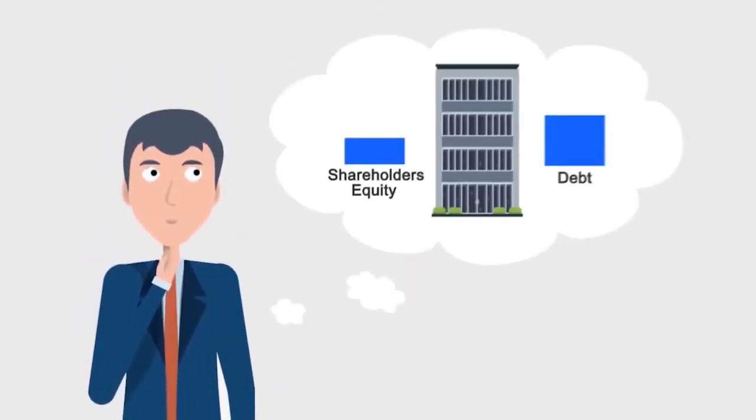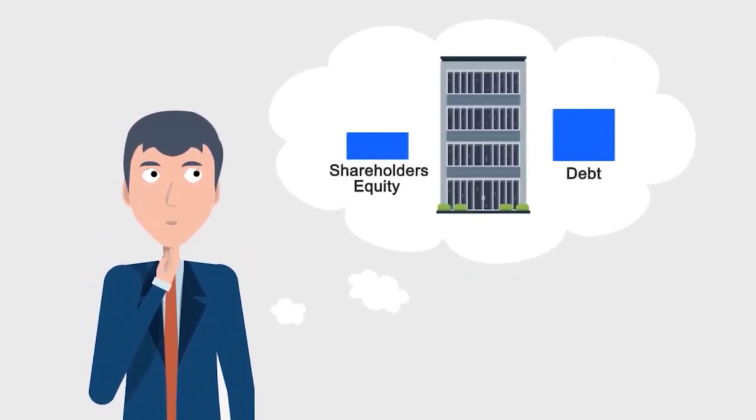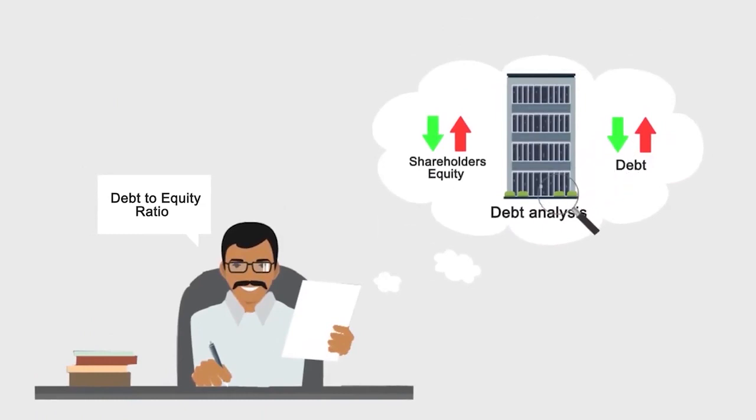If the company's debt is larger than the shareholders' equity, then you will need to check why this is so. Also check whether the company will be able to repay its debt immediately or not. So, repeating again, while analyzing the debt, to check whether the amount of debt is more or less, you will have to look at the debt-to-equity ratio.